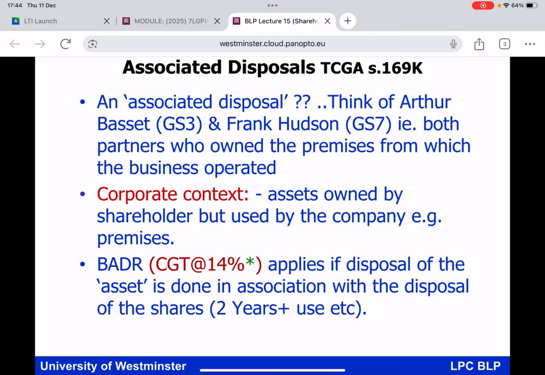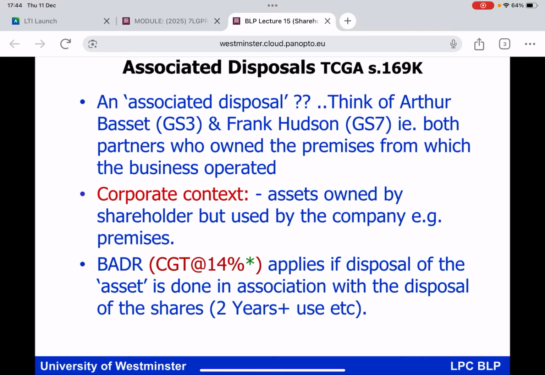And the point here is that when you are getting rid of the actual underlying business interest and you are eligible for BADR, if you are getting rid of the asset, and it's most likely in practice to be premises, if you're getting rid of the business premises at the same time as you're getting rid of the business interest itself, if you're eligible for BADR on the disposal of the business interest, you will be eligible, provided you meet the conditions, for BADR on gains on the disposal of the asset being used by the business. Now, we're in the corporate context here, everybody, so what we're talking about is an asset owned by an individual shareholder, but which is being used by the company. And the most likely asset which is being used by the company is business premises, but the business premises are owned by the individual shareholder.